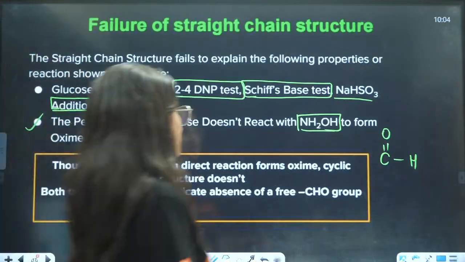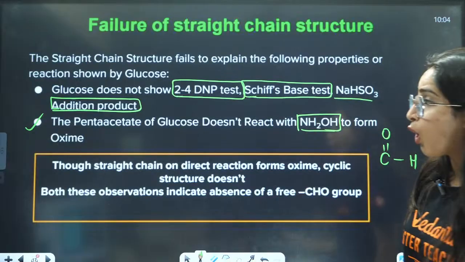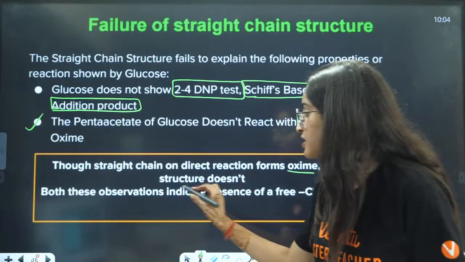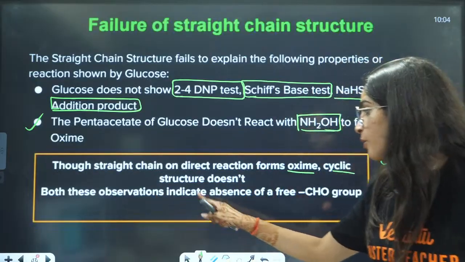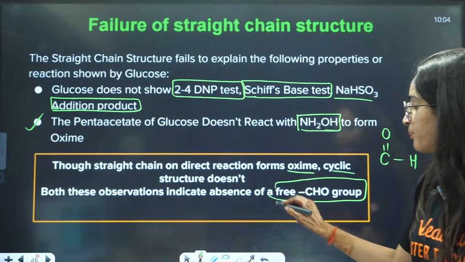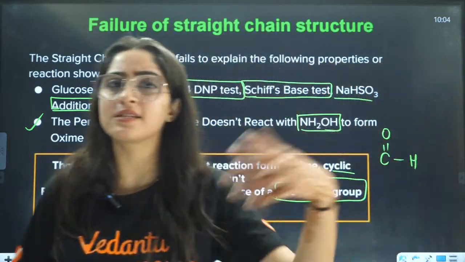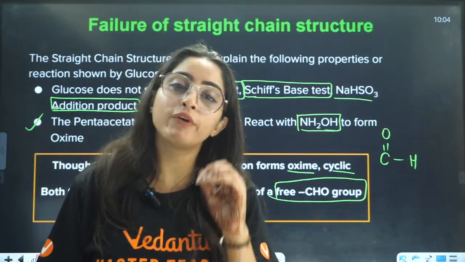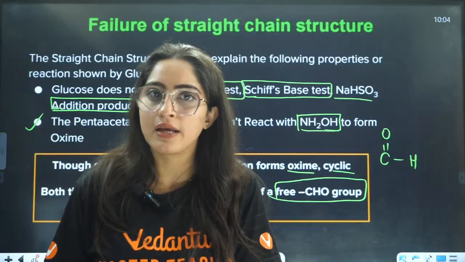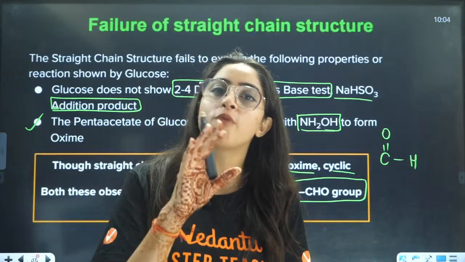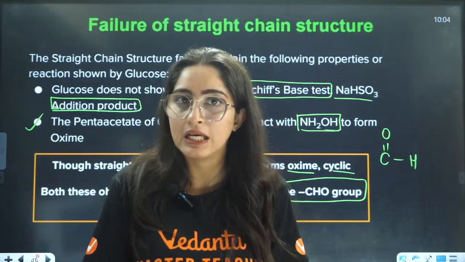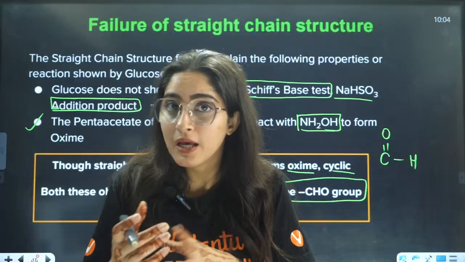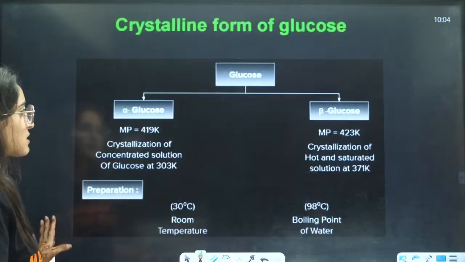The straight chain on direct reaction forms oxime, the cyclic structure does not. Both these observations indicate absence of the CHO group. In the open chain, the CHO group was converted into oxime. But in the cyclic form, the CHO group is not free. It is bonded with some other carbon. So let us see what exactly the structure is.